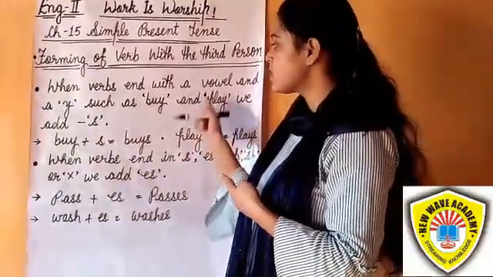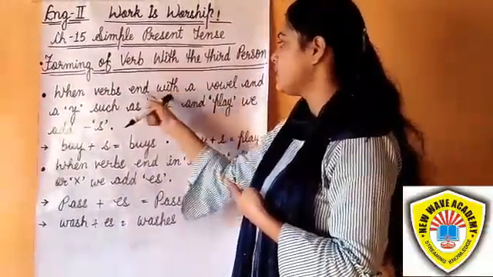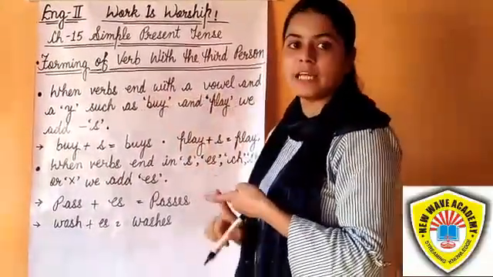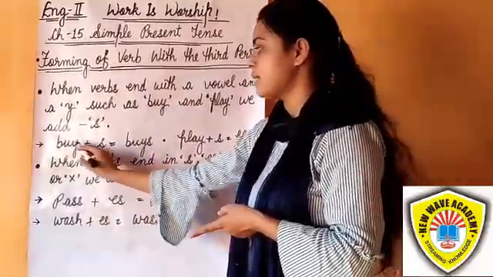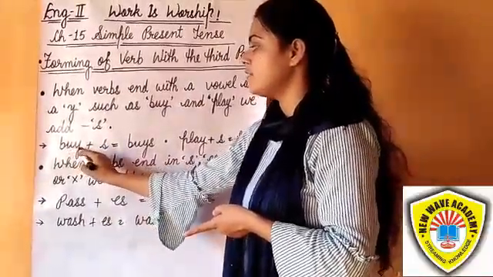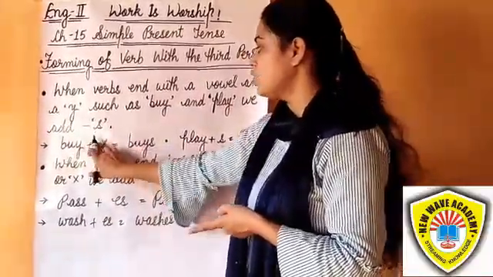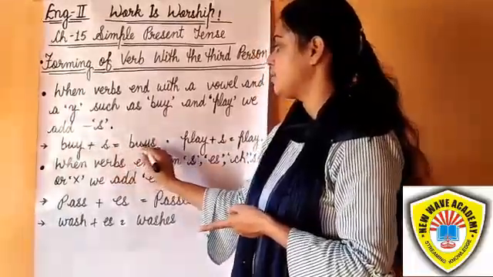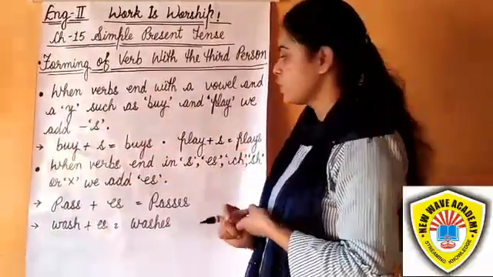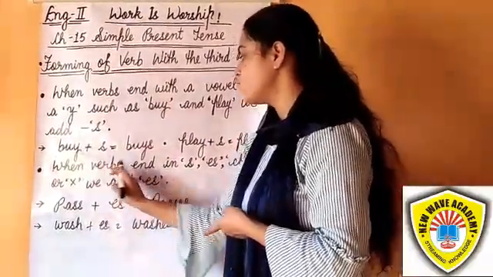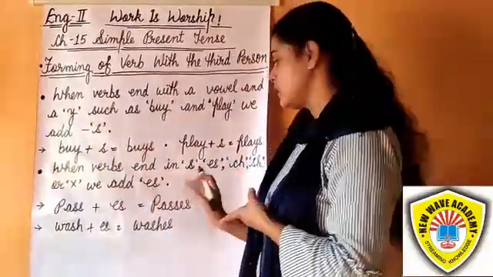But in cases where the verb ends with a vowel and y, we add only s. For example, buy: here is a vowel and y, so we add only s: buys. Play: plays.